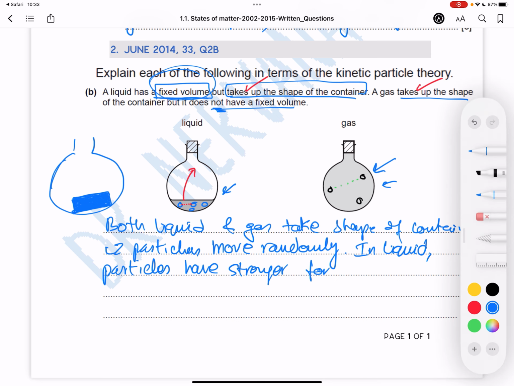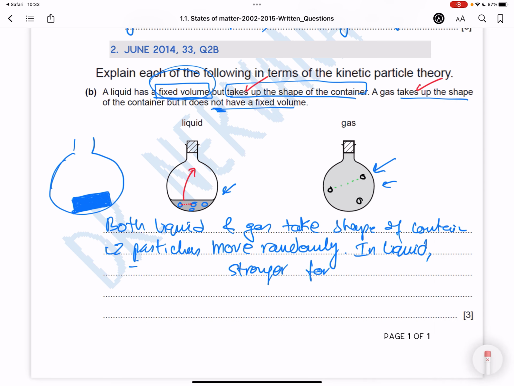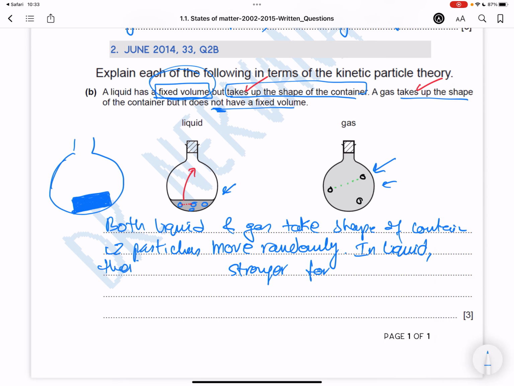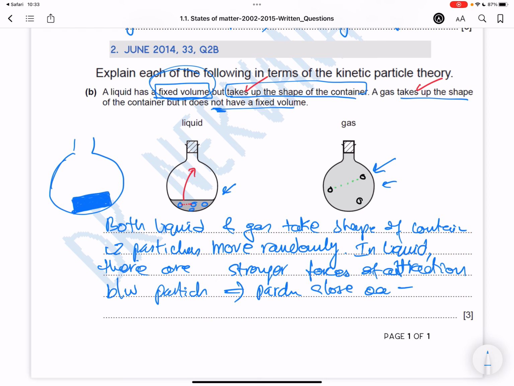I would prefer "there are" instead of "particles have", because these forces are not inside particles. These forces are between particles. So you're going to say there are stronger forces of attraction between particles, and therefore the particles stay close to each other, and therefore fixed volume.